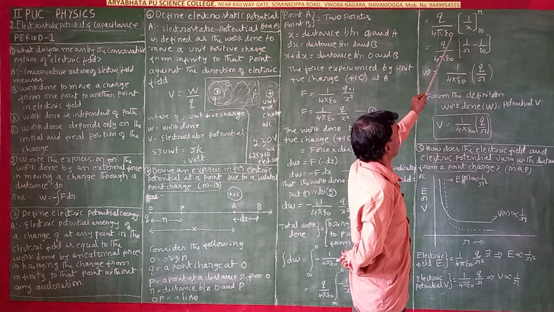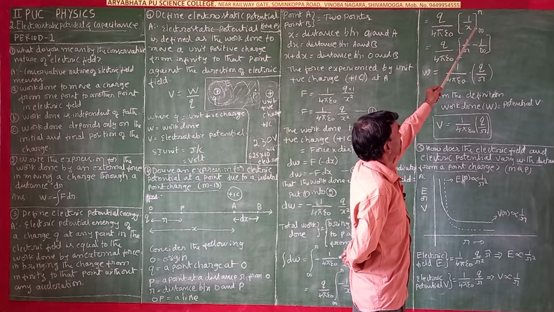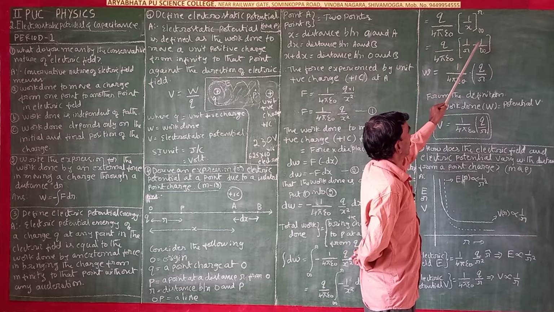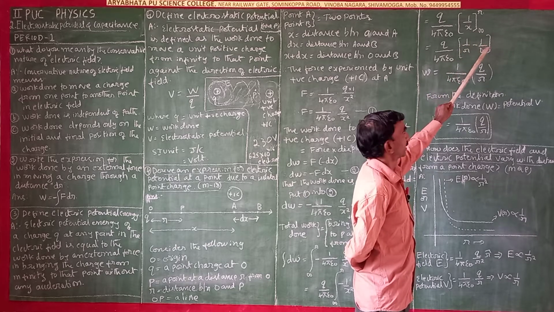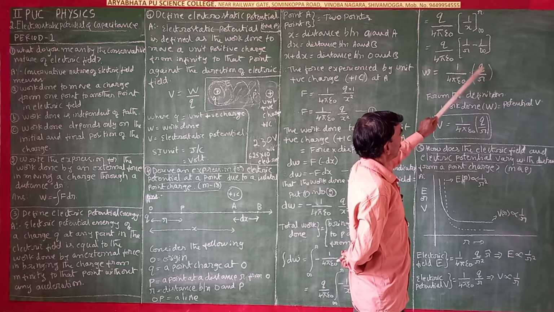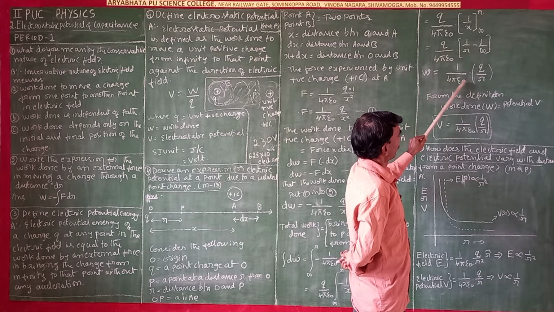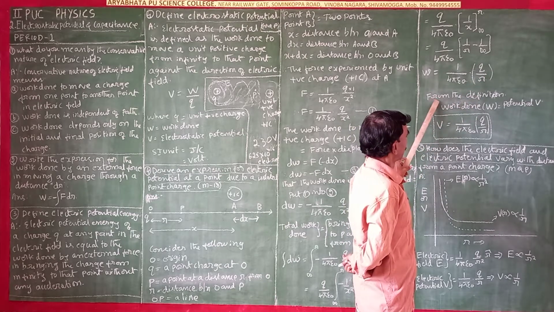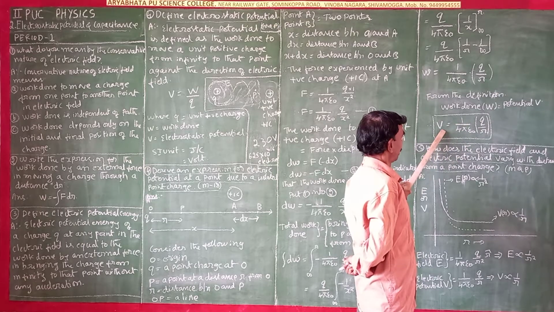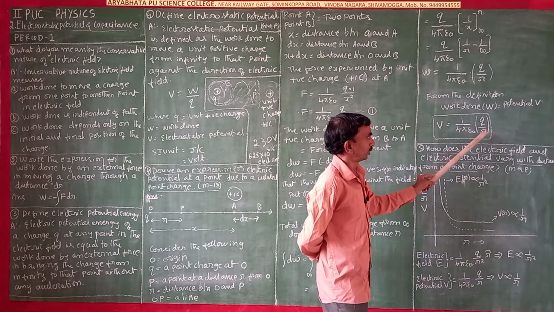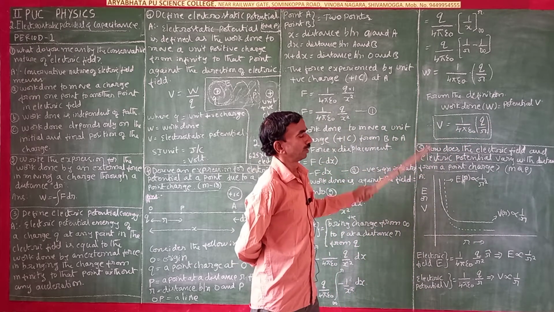So q by 4 pi epsilon naught into 1 by x, upper limit and lower limit. Put the upper limit here and minus 1 by the lower limit. 1 by infinity is 0. So q by r into 1 by 4 pi epsilon naught. From the definition, work done W is equal to potential V. So V is equal to 1 by 4 pi epsilon naught into q by r. That is the answer for this.